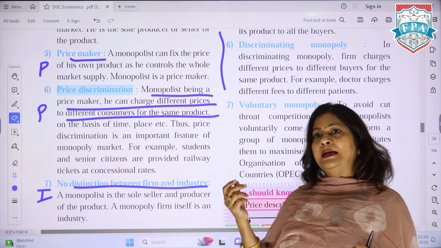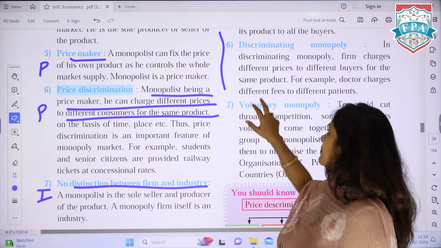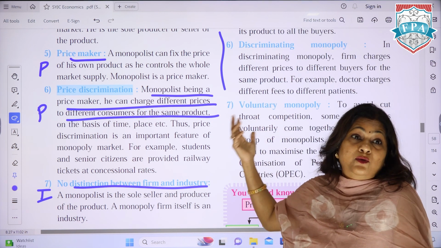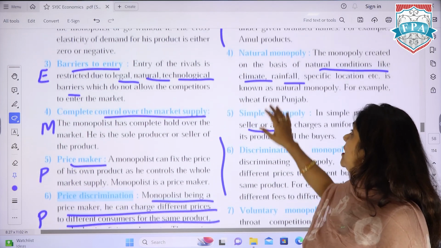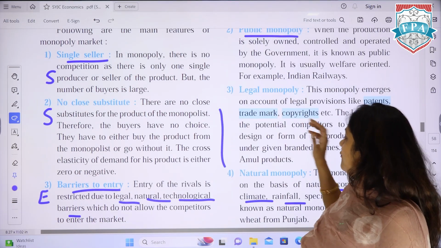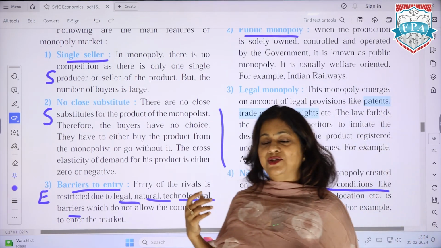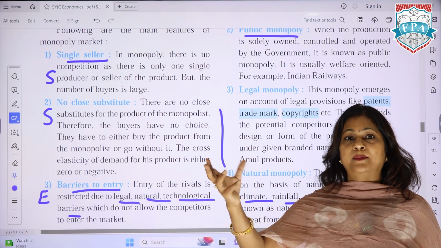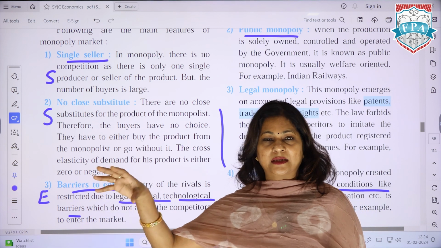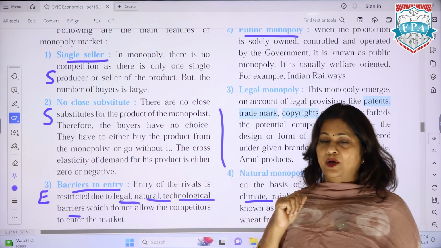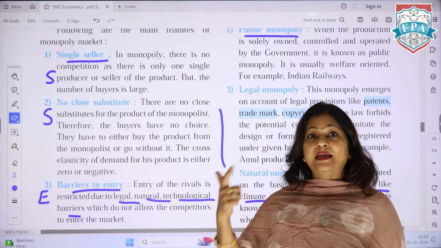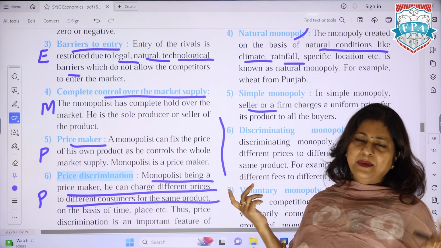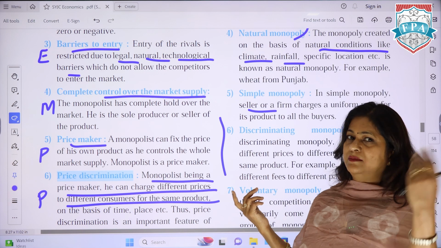If we say that the monopoly is created because of legal provisions, for example trademark or copyright, then that will be legal monopoly. If I give you a question in the examination saying that due to a particular climatic condition, this product can be grown only in this particular area, that's natural monopoly. So legal monopoly, natural monopoly, voluntary monopoly are clear to all of us. Simple monopoly is a single firm, single seller.